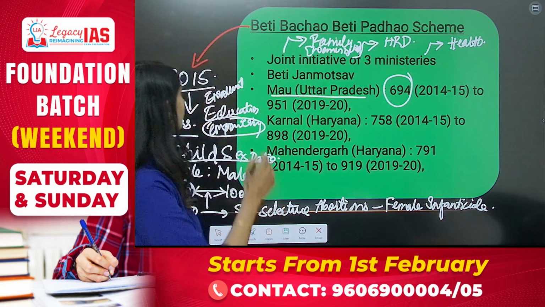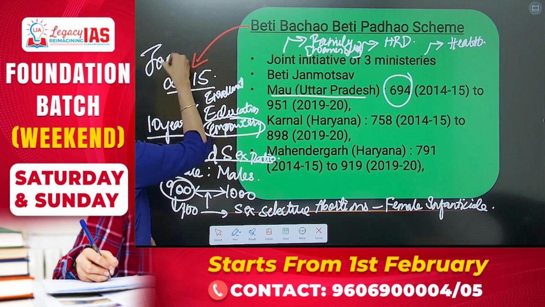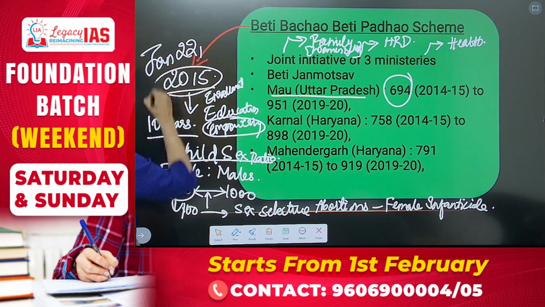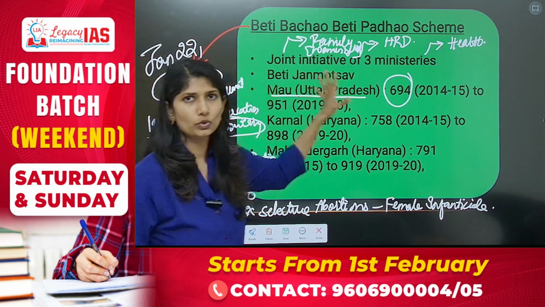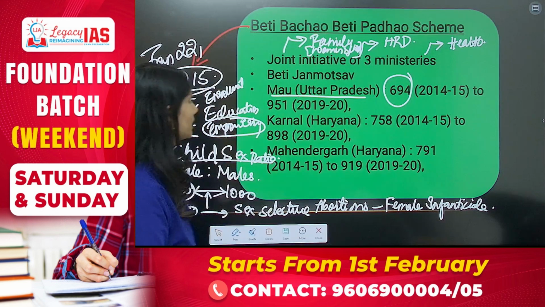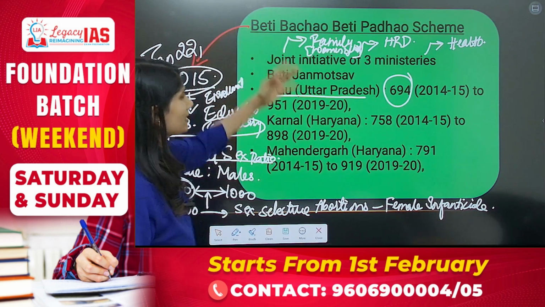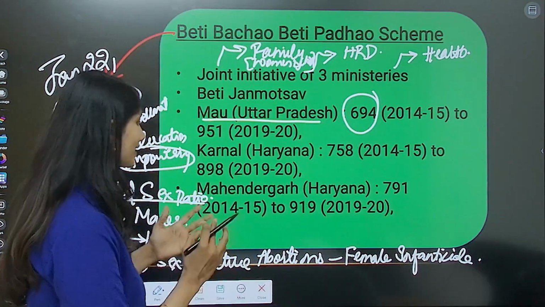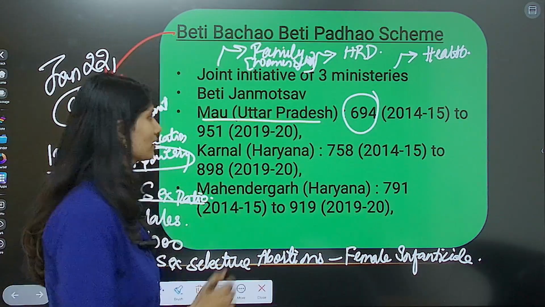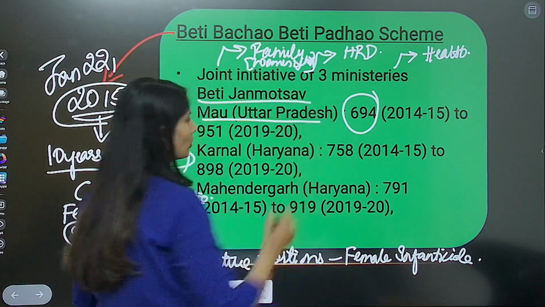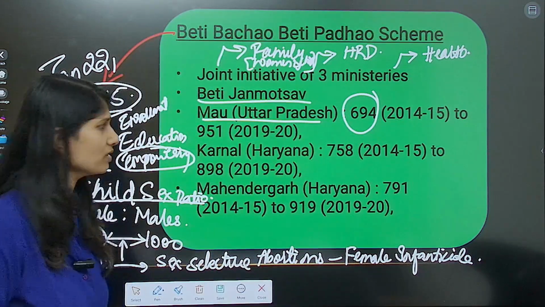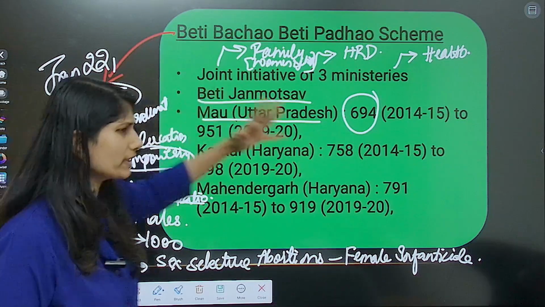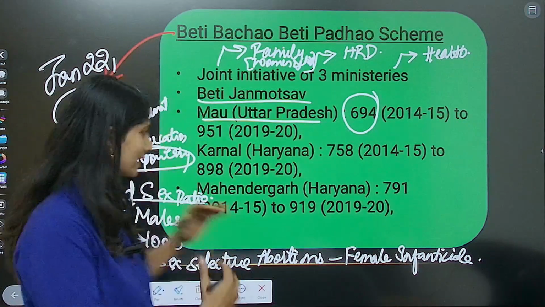The scheme was launched on January 22nd, 2015, which makes it important for you to know about the scheme because of its decadal completion. Now, according to the scheme, it started celebrating the birth of a female child rather than despising it and doing abortions, with things like Beti Janmotsav. Yes, these are some of the notable improvements, that is, the increase in child sex ratio.